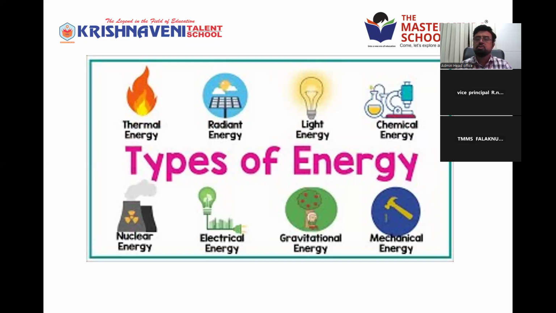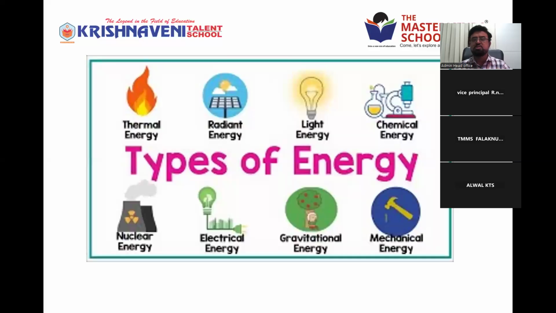See here, thermal energy, radiant energy, light energy, chemical energy, nuclear energy, electrical energy, gravitational energy, mechanical energy, and many more are there. All these are helpful for our survival. Everywhere, in some place or other, we see these types of energies. Thermal energy is nothing but heat energy.